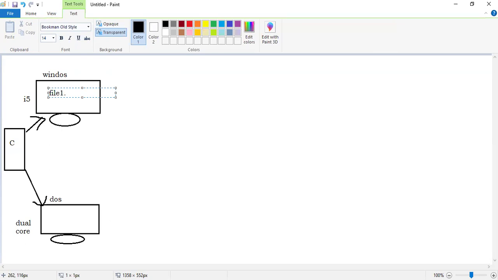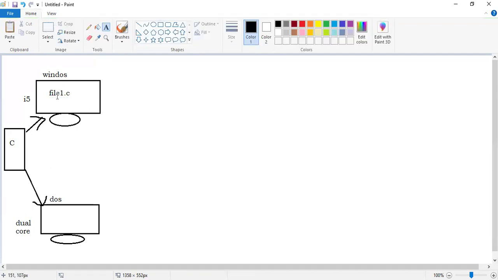file1 dot C. Suppose you are using Microsoft Word and writing something, you have to save the file, right? When you save the file, what is the extension, sir? The extension will be txt, a text file, right? Similarly, if it is a PDF file, dot PDF. If it is an MP3 file, dot MP3. Similarly, if you are using C language to write a file, then the extension of the file is what? Dot C, file1 dot C.